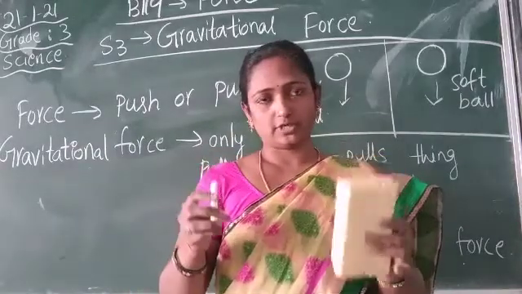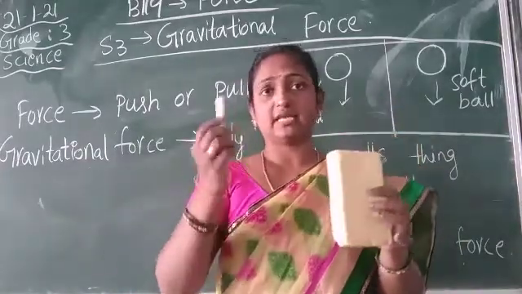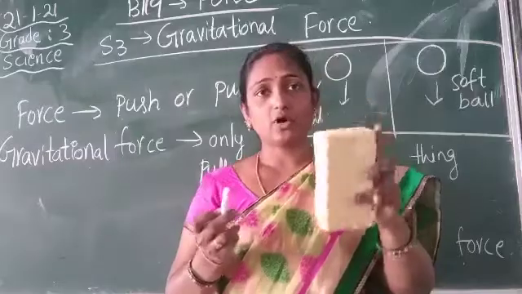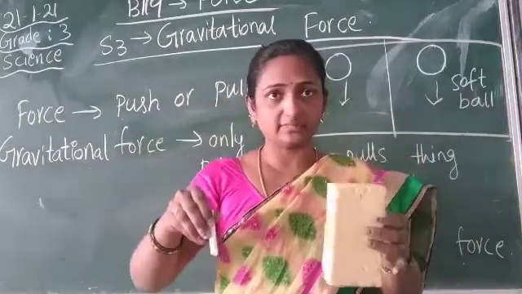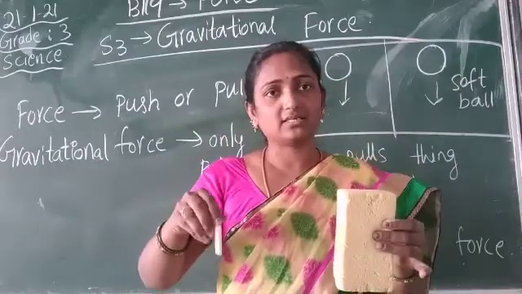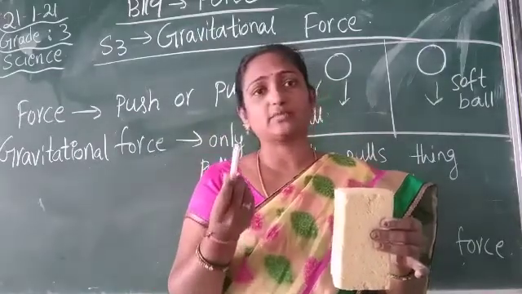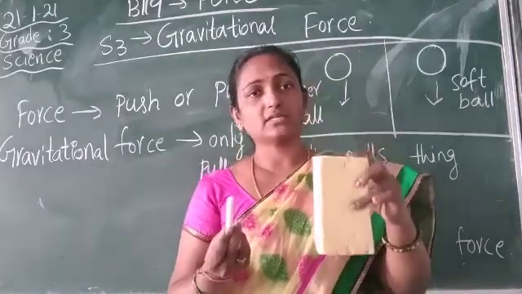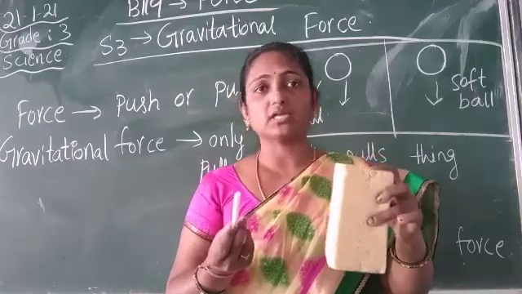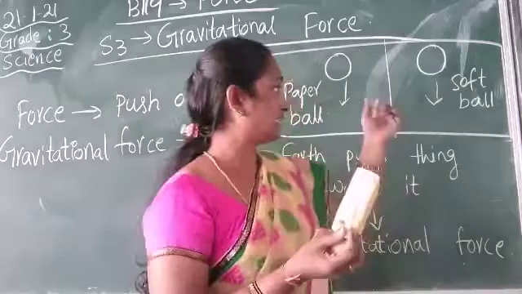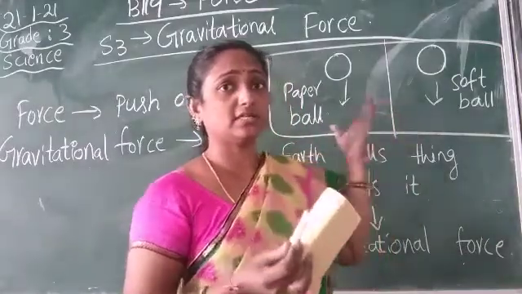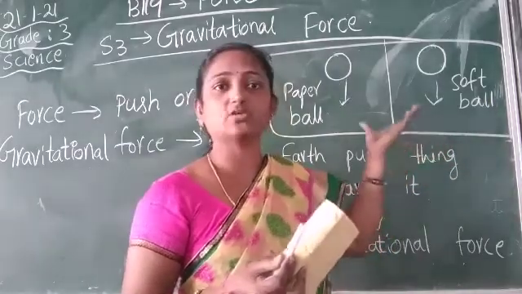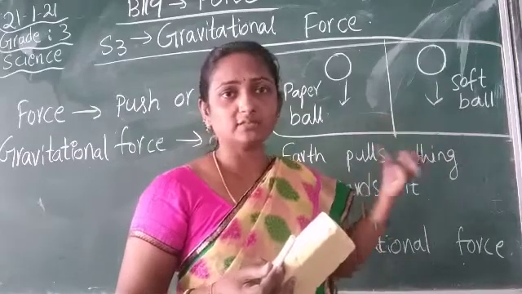For example, I am showing, this is very light. This is heavier than the duster. The chalk will be heavier than the duster. Here, if you drop both at the same time, which one will reach faster? The heavier one will reach faster because the force on the heavier object will be more, whereas the gravitational force is less on the lighter objects. By this activity, you are going to conclude that the heavier the object, the more the gravitational force on it to get pulled towards the earth's surface.